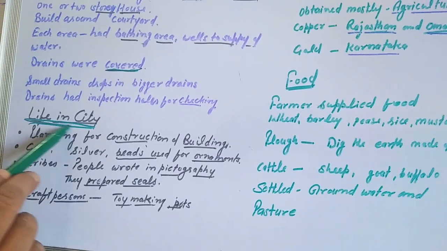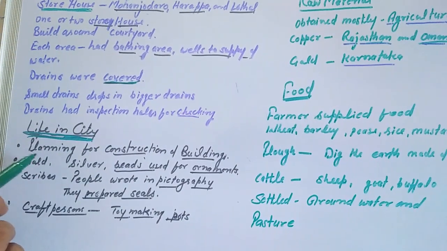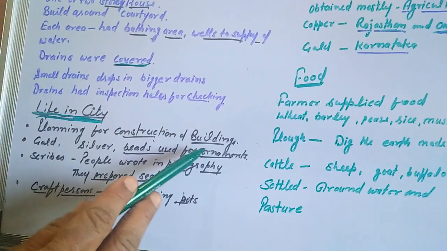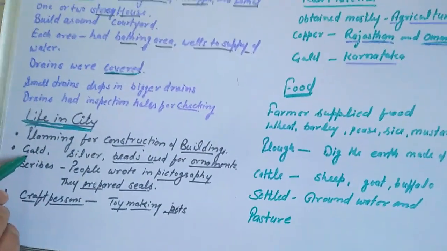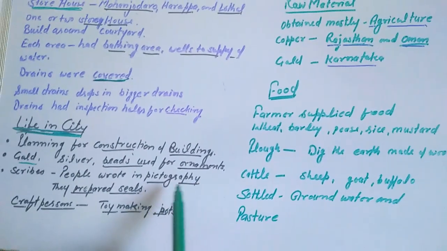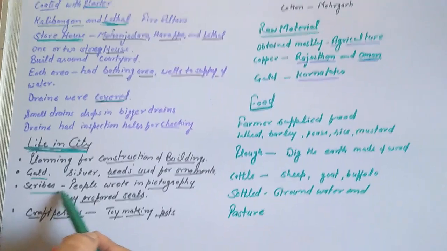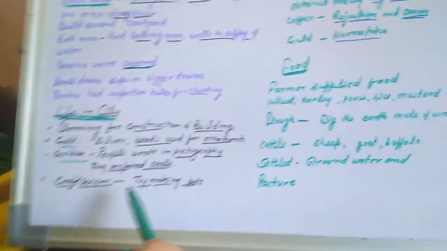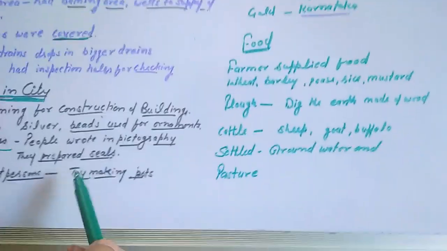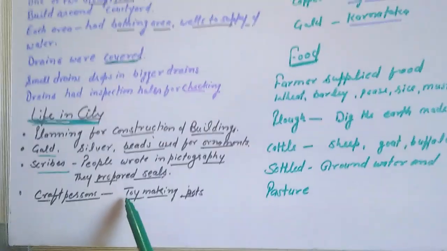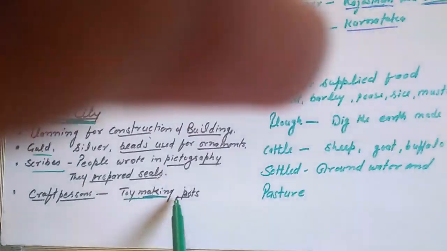Life in the city. How were the people leading their life in the city? There was proper planning of the construction of the buildings. People used gold, silver and beads for their ornaments. Scribes were there also. People wrote in pictography. They also prepared seals. There were craft persons who made toys and pots.